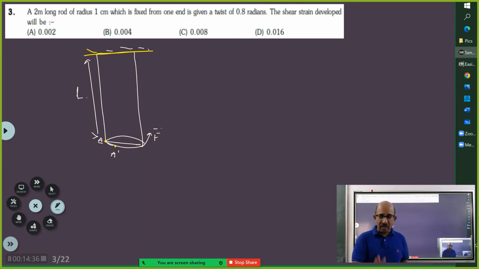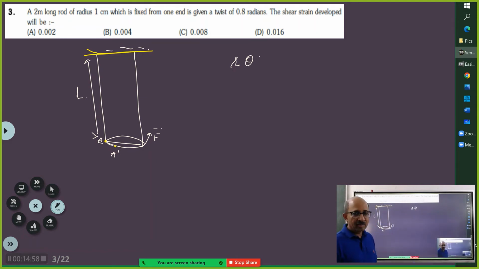See, you are writing the formula, but you are simply writing the formula, because you have solved something similar to this. But you are telling some length will increase, and you told r theta by L. On what basis are you telling? The increase in length by the original length will be the strain. Increase in the length is r theta, okay, that's what you told. What is the original length? The L of the rod that was originally given.